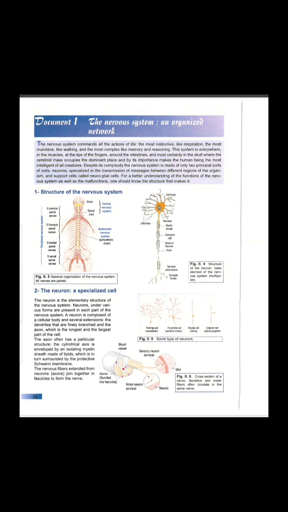Figure 2.4 shows the structure of a neuron, the basic unit of the nervous system. This neuron is composed of cell body, nucleus, dendrites, long axon, and the terminal arborization or synaptic knob. So you need to memorize the cell and know how to draw a neuron.